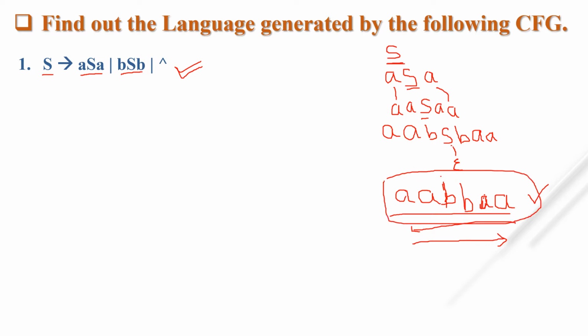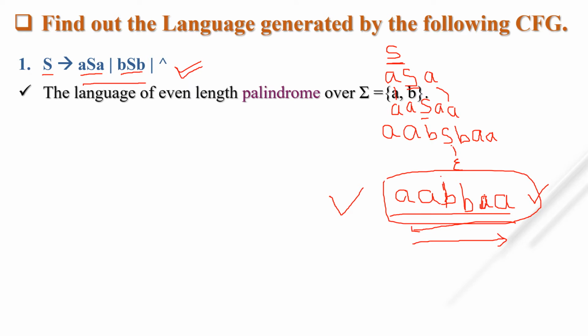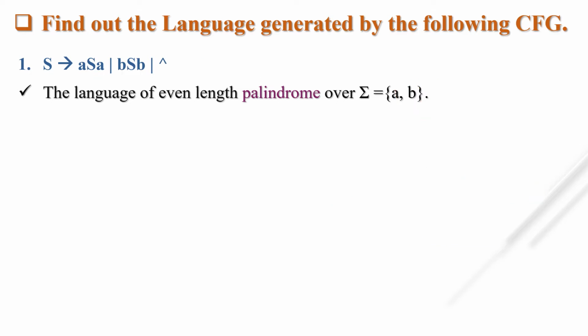Whenever we replace with one of these productions, we get only even-length palindromes. So you have to write the language of even-length palindromes over sigma equal to {a, b}. Why sigma equal to {a, b}? Because a total of two terminals are used to produce the strings. So which type of string will be accepted with the help of this grammar?